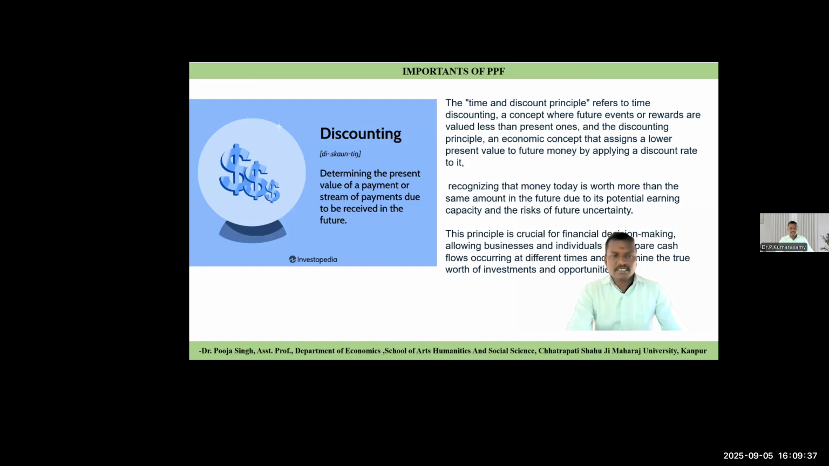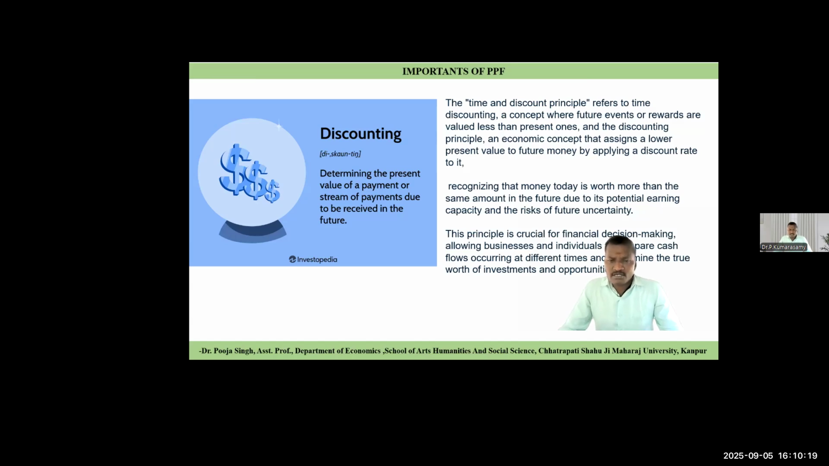PPF also we discussed. Discounting, the time discounting factor. Time discounting factor is simple. Already we discussed it in class also. Determining the present value of a payment or stream of payments due to be received in the future. So the discounting factor tells about a concept where future events are valued less than the present amount. Today's 1 rupee has more value than tomorrow's 1 rupee. Today's 1 rupee has more value than the same rupee after 10 years.